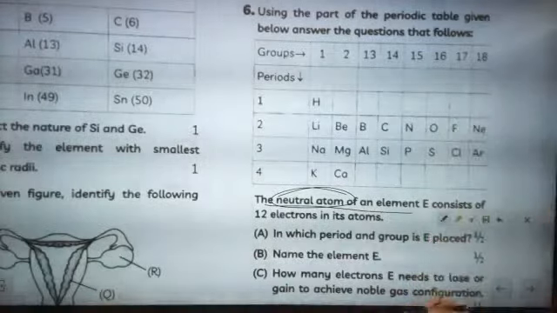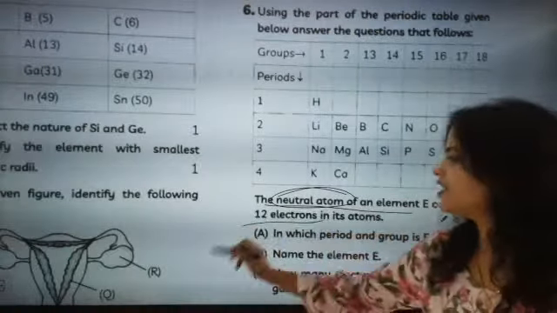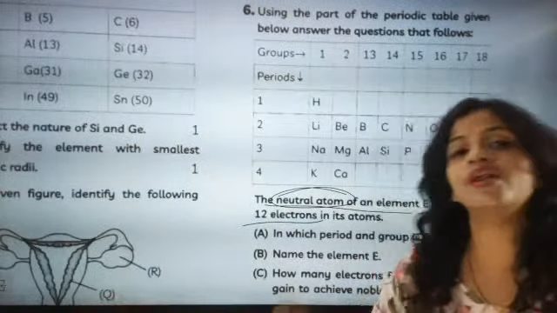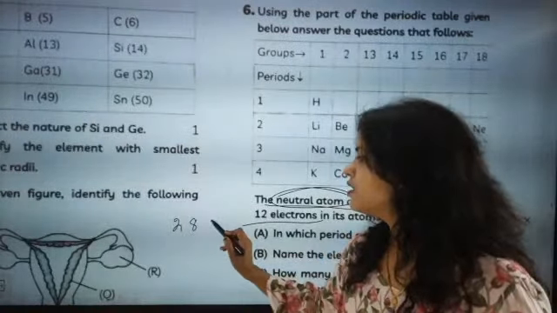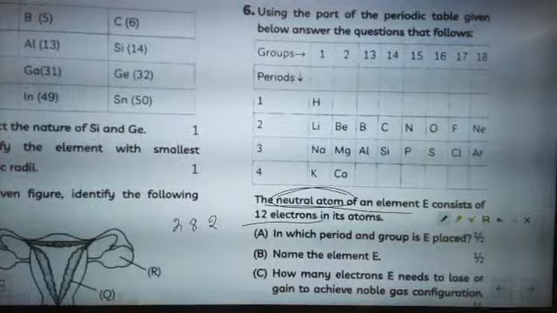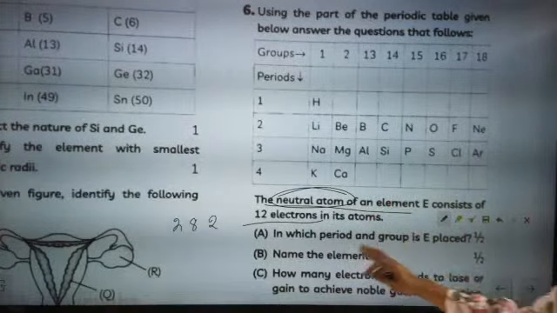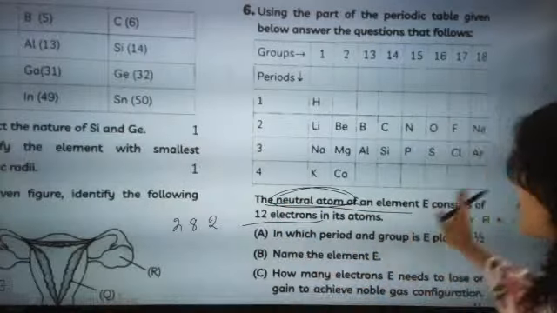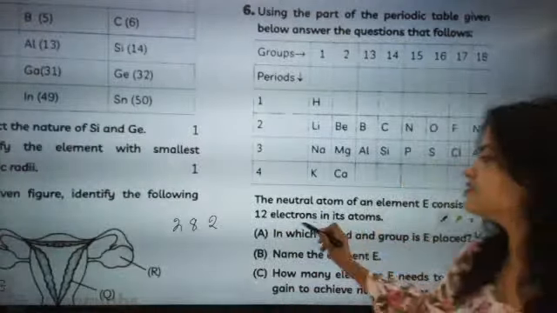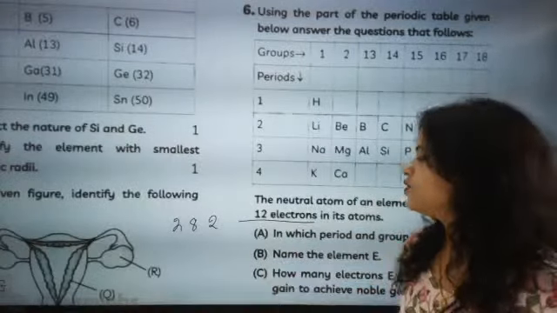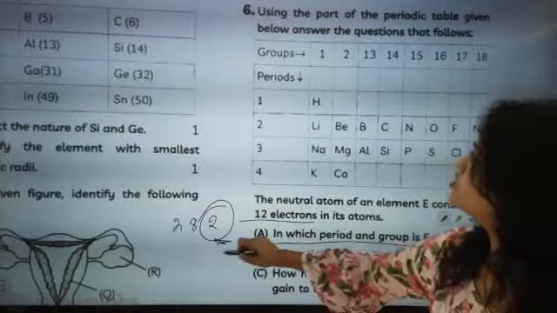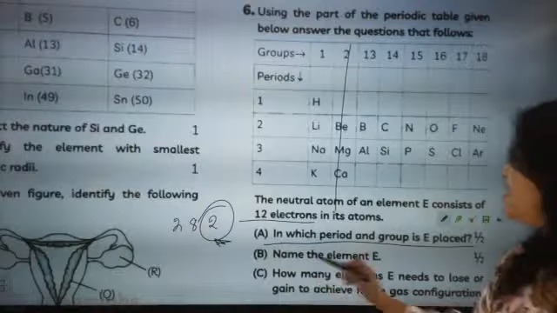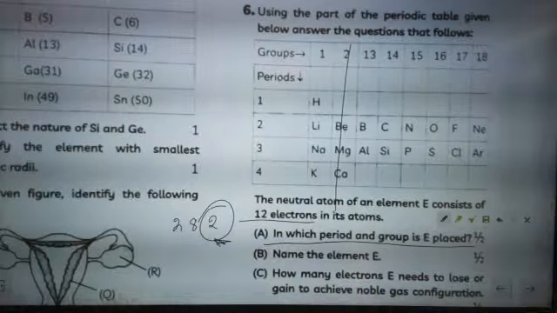Now identify the period. So here the neutral atom of an element has 12 electrons. 12 electrons means 12 protons, 12 protons means atomic number 12. Atomic number 12 means 2, 8, 2. Neutral they have said, that means they are not talking about noble gas. Taking my words back. So 12 electrons are there, so 2, 8, 2 will be there. So valency is 2. You are correct. Sorry. Name the element E. Element E will be magnesium.